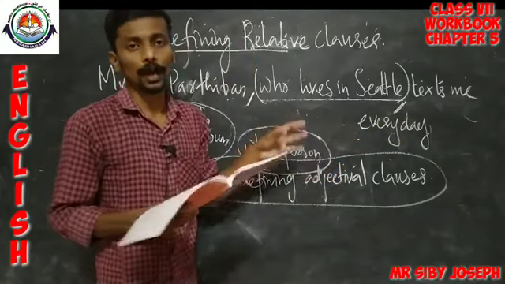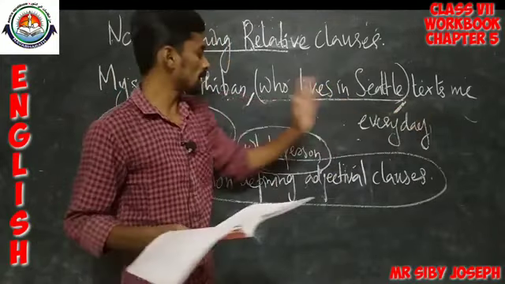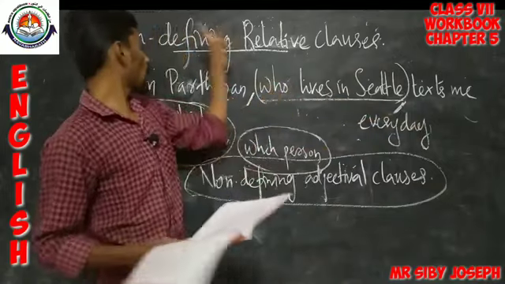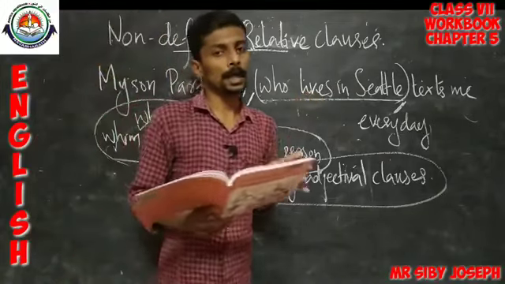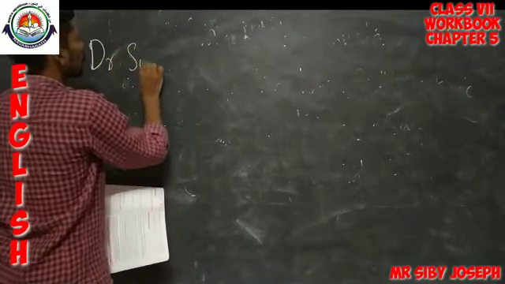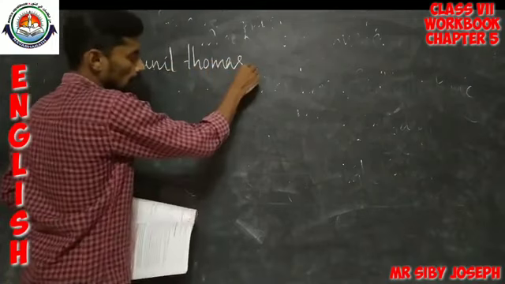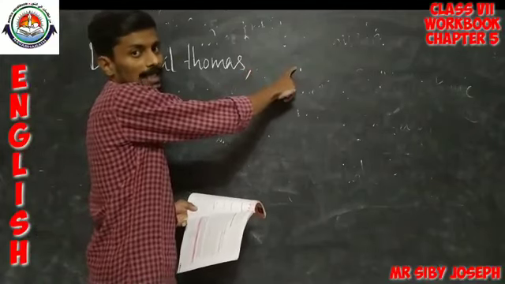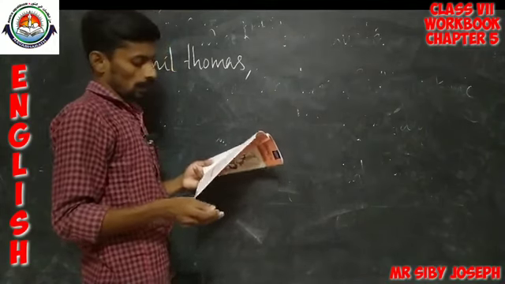So, every time you have to remember that an adjectival clause should be separated from the rest of the sentence using 2 commas, and it is not a definition of the noun or the subject, but it is an additional information about the subject or noun. So, this you have to remember. Okay. So, how will the sentence be? Dr. Sunil Thomas, then put a comma, because we are going to write an adjectival clause.